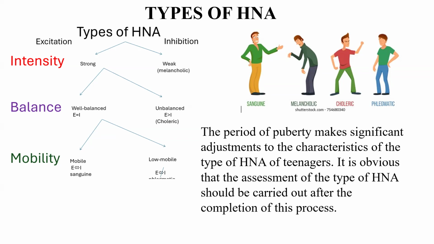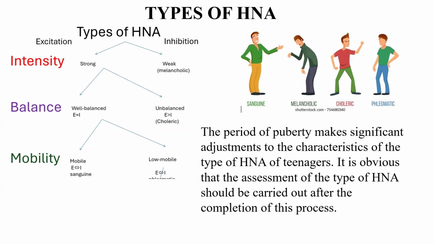If people are strong in intensity of excitation and inhibition, we can divide them according to balance. Well balanced people have excitation equal to inhibition; unbalanced, when excitation dominates over inhibition. Here we speak about choleric people. And well balanced people we can divide into mobile and low mobile process people.